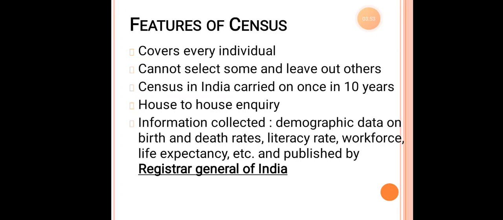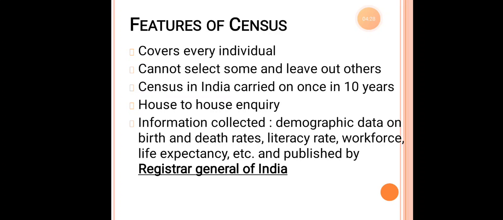They cannot select some of them and leave out others. In a particular locality, if there are 10 houses, the officers or the group of people cannot decide that they will go to only 5 houses and leave out the other 5. So it is very important under census that each and every house should be covered under the census enumeration. Next, as told earlier, census in India is carried on once in every 10 years.